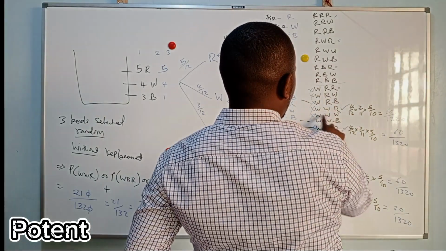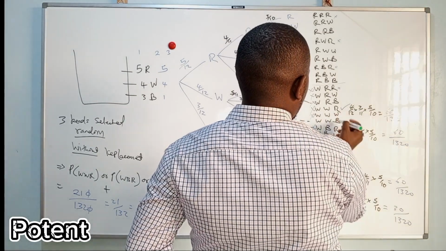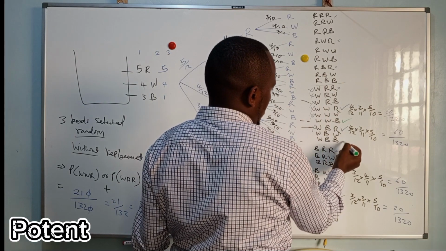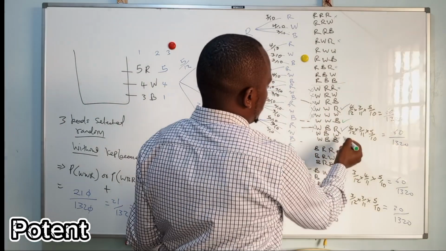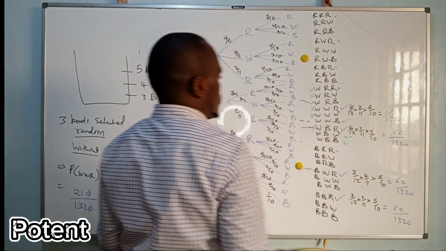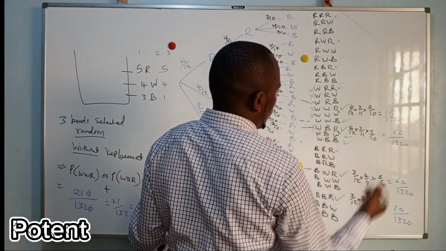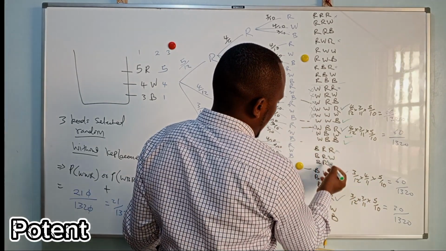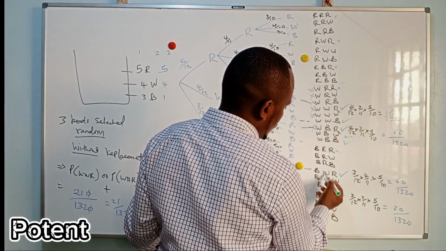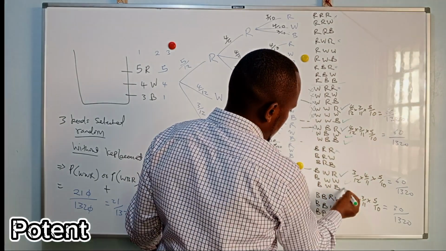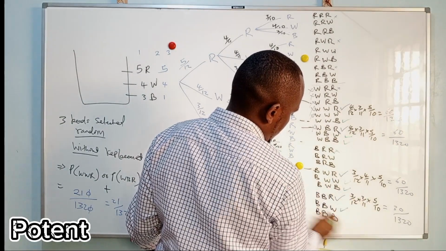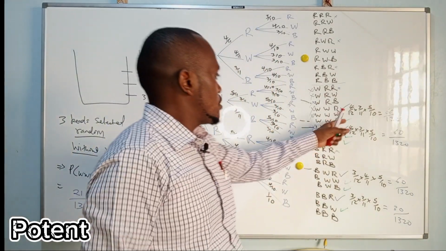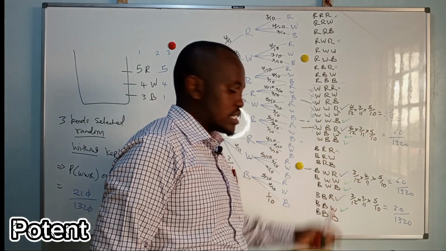So this probability WW blue, W blue blue, W blue white, white and W. This, and this, white and blue. So you have the probability 1, 2, 3, 4, 5, 6.